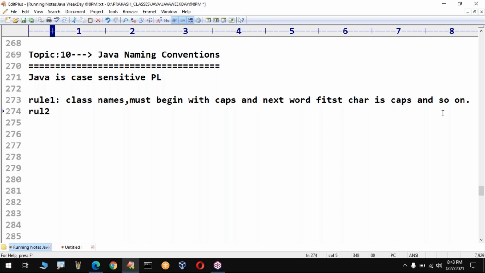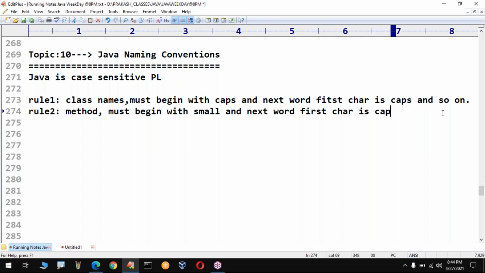Sir, what is my second rule? This second rule is with respect to methods. Methods must begin with small letters. Wow, perfect. And the next word's first character is caps, and so on. So if it is a class, the first letter begins with a capital letter. If it is a method, the first character must be small. The remaining things are as usual.